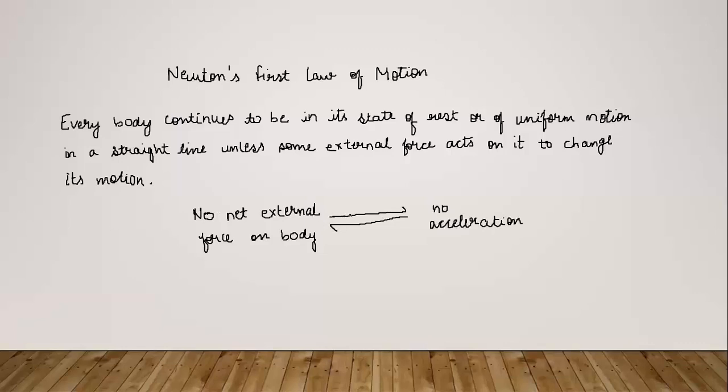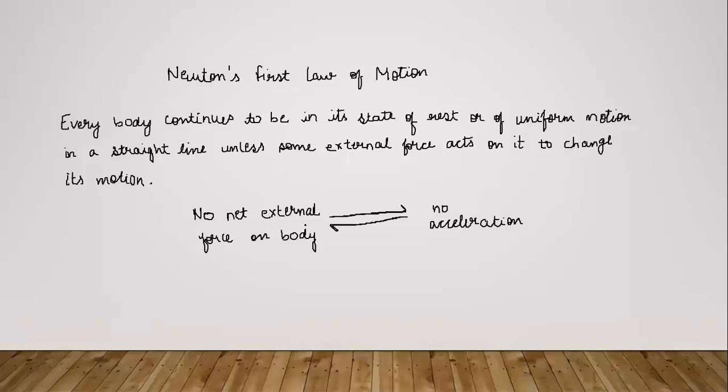Here, this double-sided arrow simply means that if the given condition is zero net external force on a body, then the outcome will be that there is no acceleration.